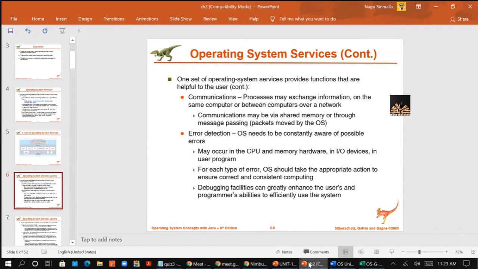If a process in one system wants to communicate with a process in another system, you require communication over the network. Communication occurs between the processes that are executing on the computer. You are getting me, right?